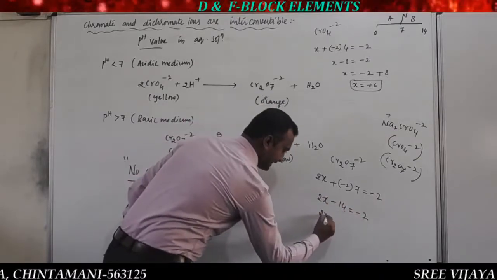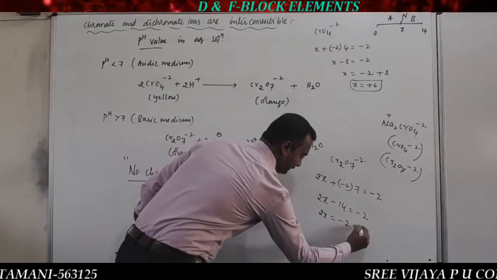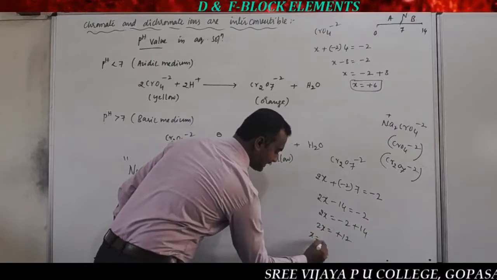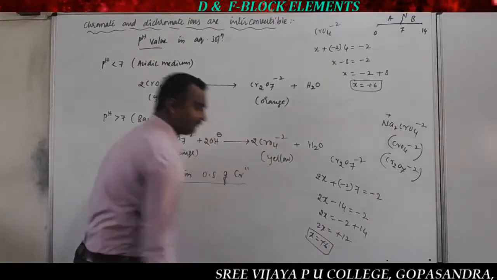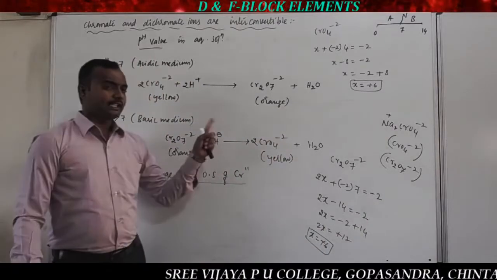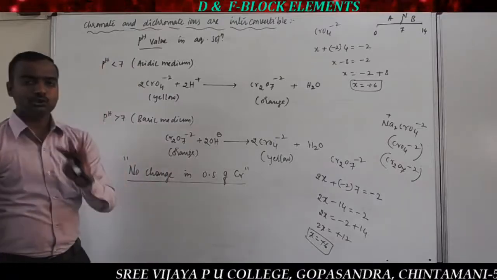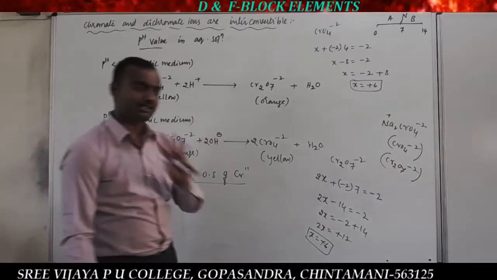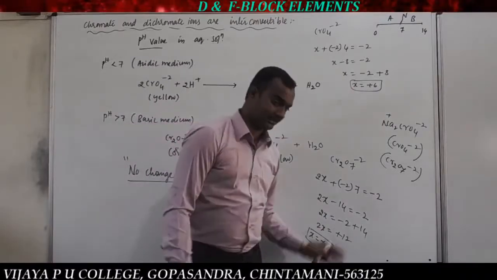Taking 14 to the other side it becomes plus 14, and 2x is equal to plus 12. x is equal to plus 6. So remember, during the interconversion of chromate and dichromate, there is no change in the oxidation state of chromium. It remains the same, +6 and +6.